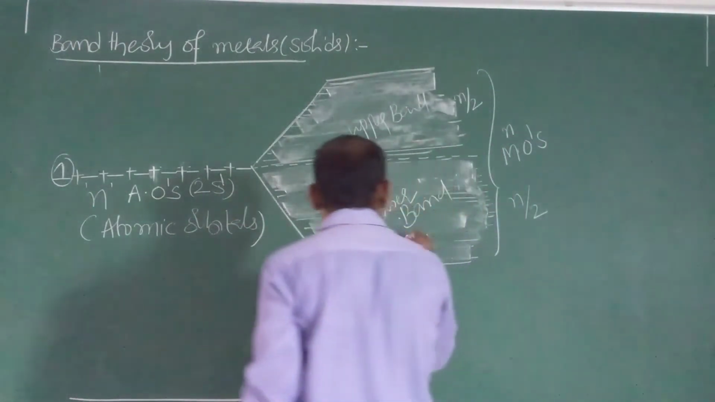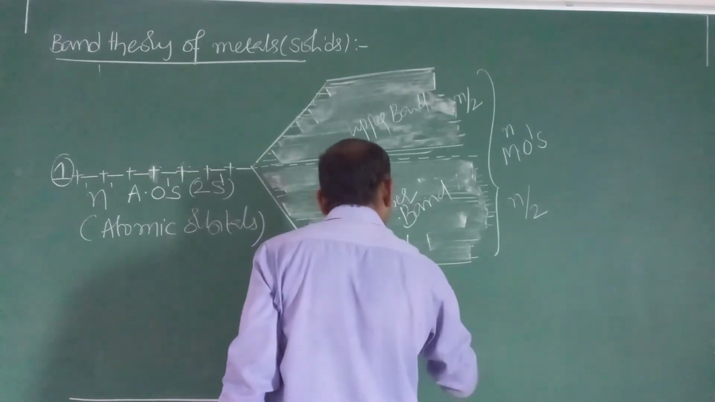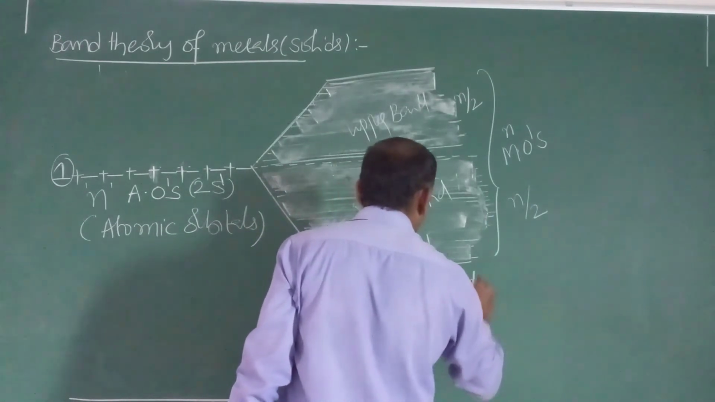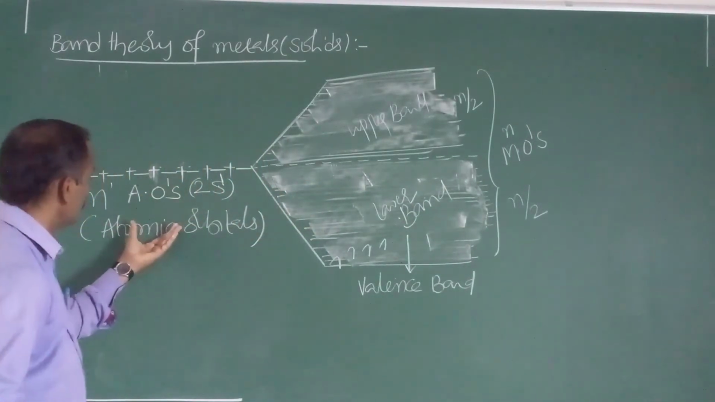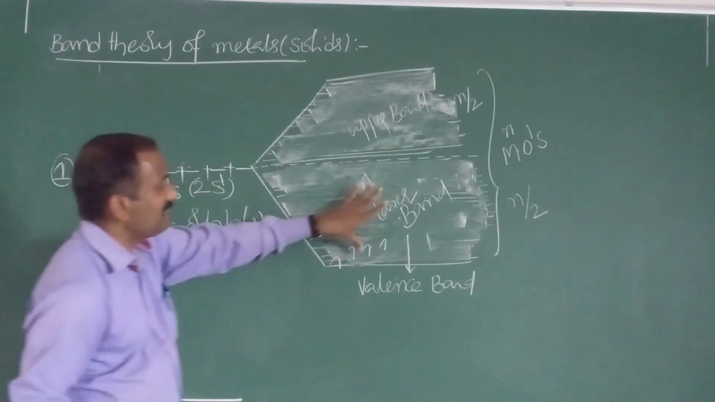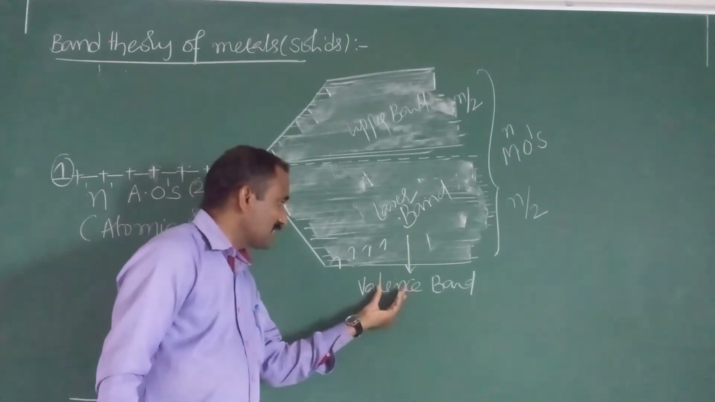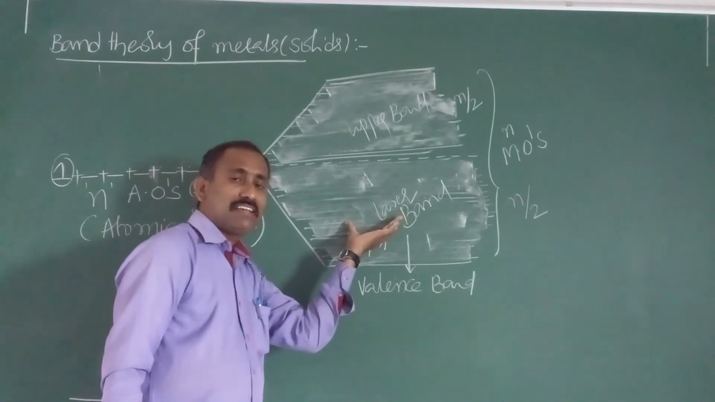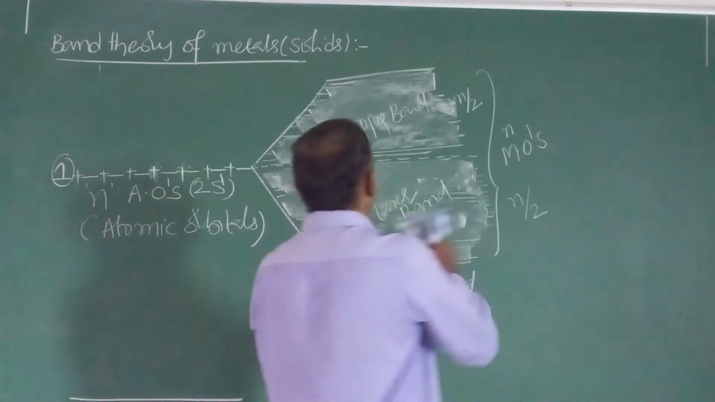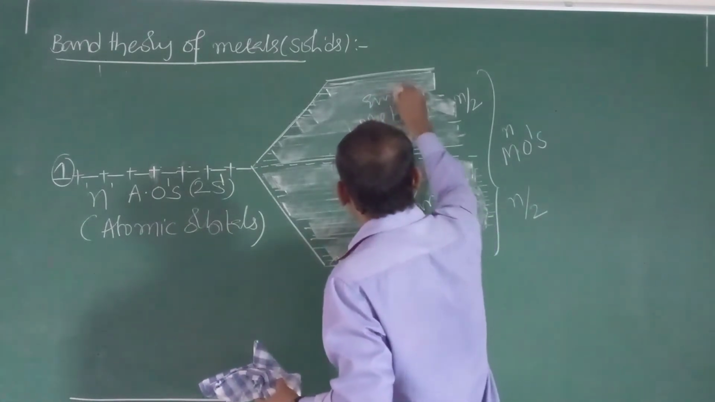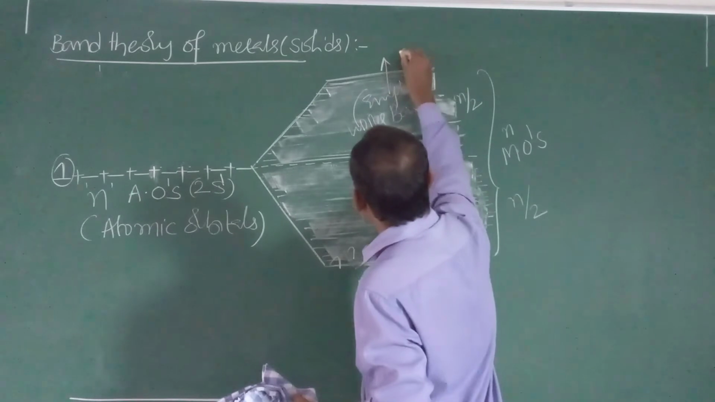Hence it is also known as valence band. Why is it known as valence band? Initially all these valence electrons are present in this band. That's why the name is valence band, which contains valence electrons. So this is the upper band, the empty band. This empty band is also known as conduction band.